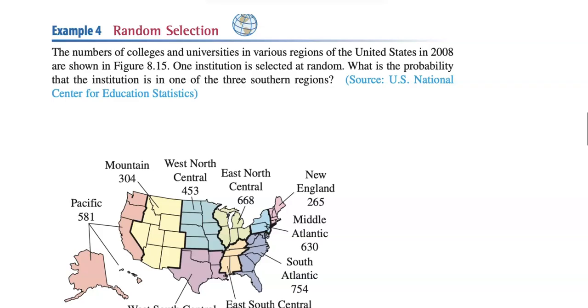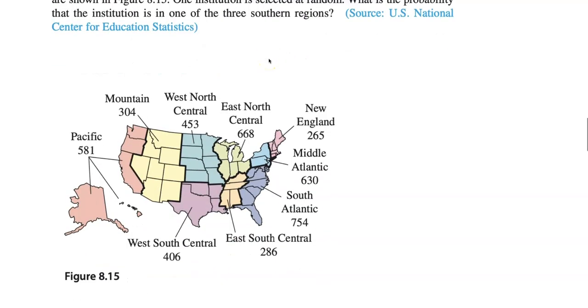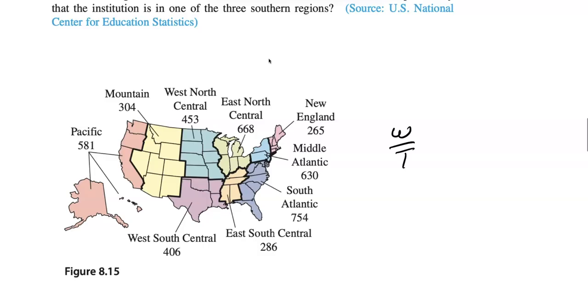Random selection. The number of colleges and universities in various regions of the United States in 2008 is shown in figure 8.15. One institution is selected at random. Find the probability that the institution is in one of the 3 southern regions. Okay, so we want over total. We want one of the 3 southern regions, so I'm guessing they mean all the ones that say south on it.